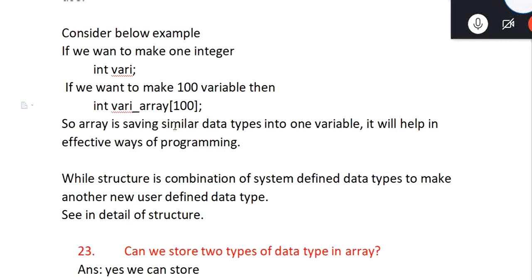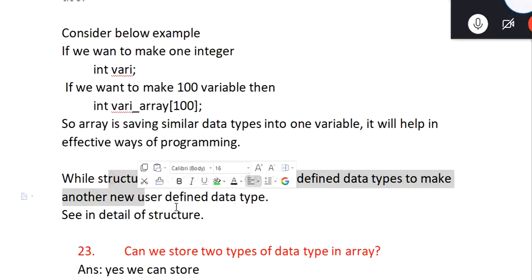Array is saving similar data type in a continuous manner, into one variable. This one variable of array type saves 100 elements together, and it helps effective programming. Structure we will see in more detail a little later.